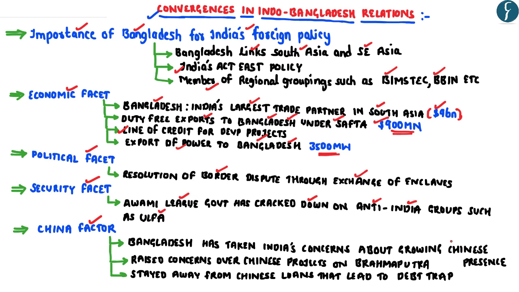Further, as you know, China has been trying to increase its influence in India's neighborhood, and this has led to heightened concerns for India. Hence, in this regard, the Sheikh Hasina government of Bangladesh has been quite helpful and has taken India's concerns into account. For example, Bangladesh has raised concerns over the Chinese projects on the Brahmaputra. And more importantly, unlike Pakistan, Bangladesh has stayed away from Chinese loans that usually lead to a debt trap.